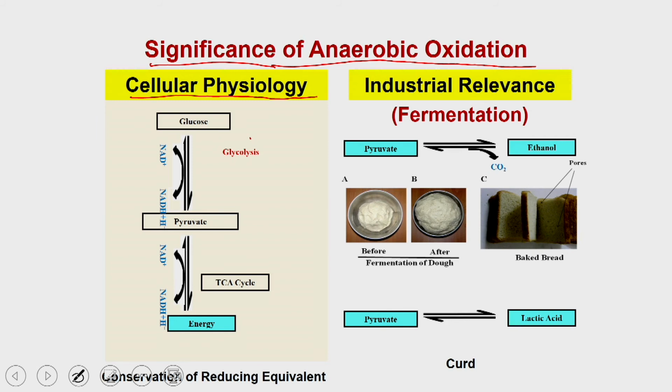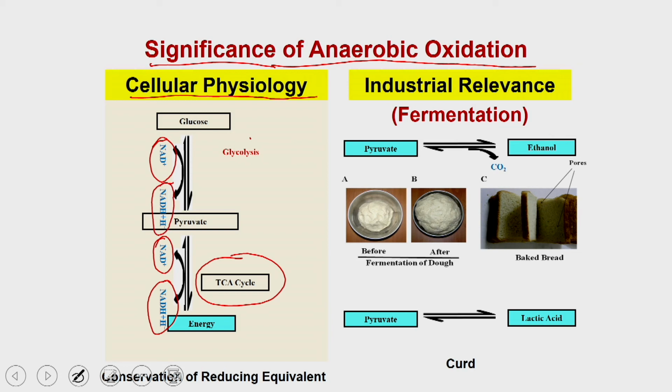Under normal conditions, in the presence of oxygen, the glucose is converted into the pyruvate, and the pyruvate is converted into energy with the help of the TCA cycle, which means when it is getting converted into energy, the NAD plus is getting converted into the NADH, whereas in the glycolysis also NAD plus is getting converted into NADH.